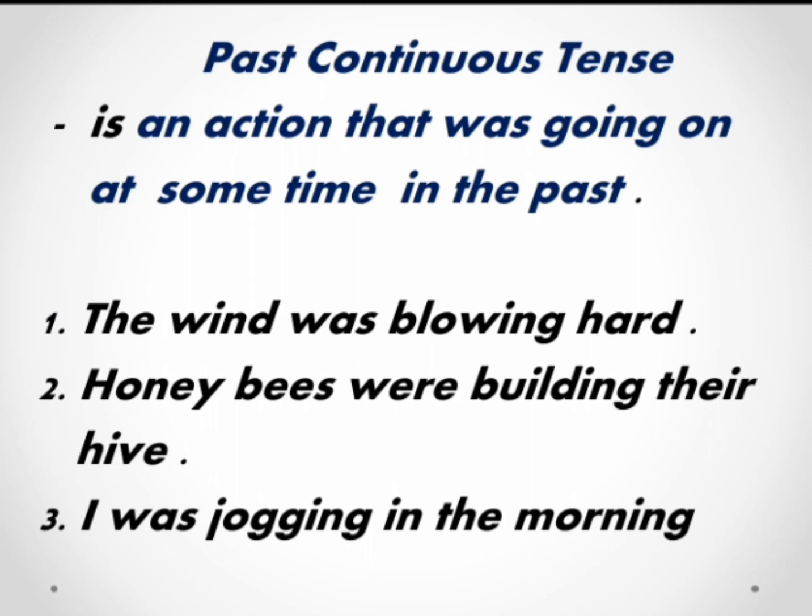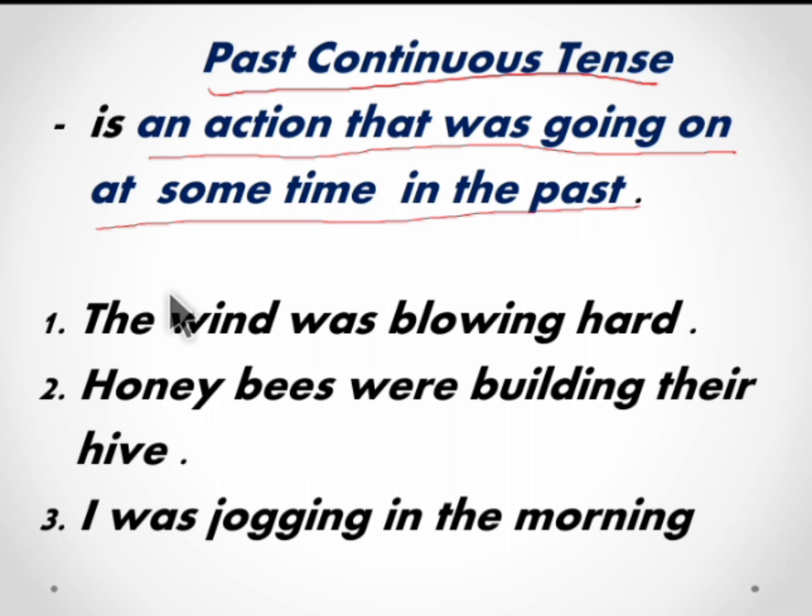Past continuous tense is an action that was going on at some time in the past. That is, the action started at some point in the past, it was going on for some time and it completed. The action started in the past and it was continuing for some time in the past. That is past continuous tense.